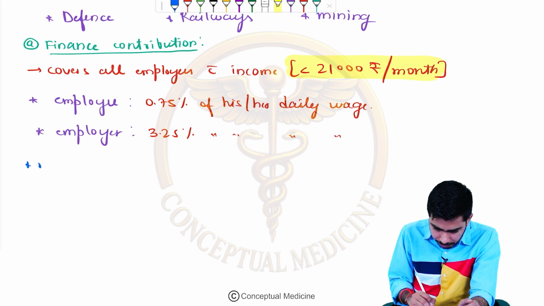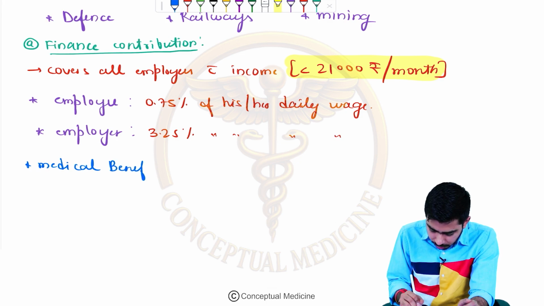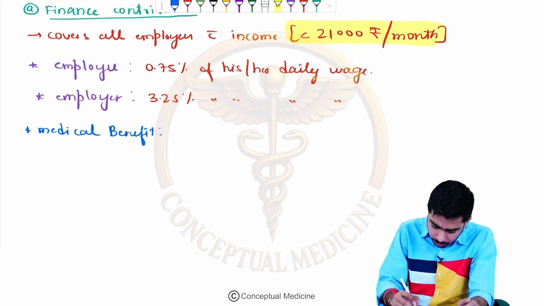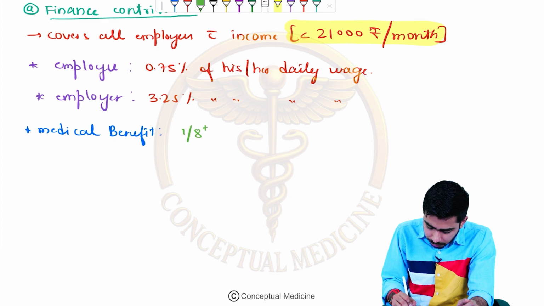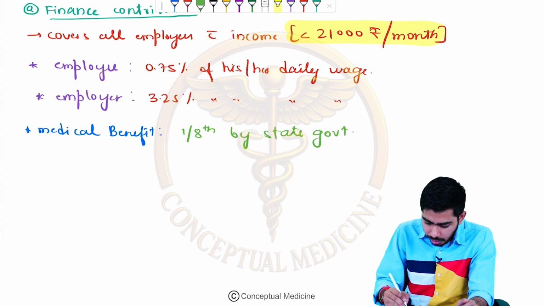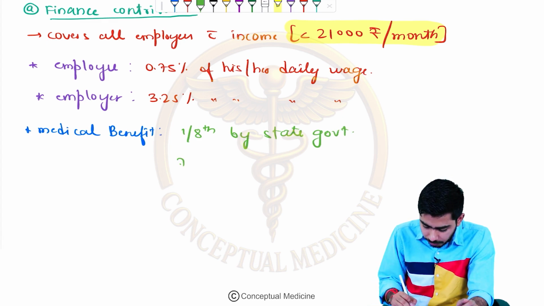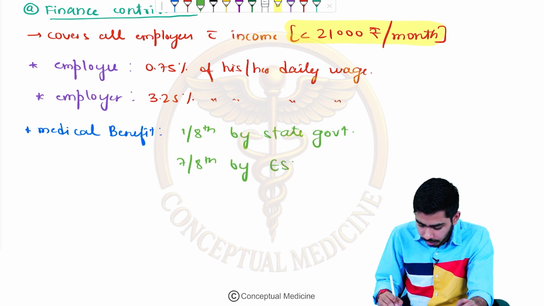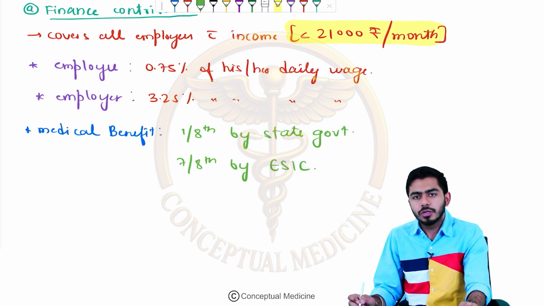So if we talk about the medical benefit, here they are saying that 1/8 will be given by the state government. Very important question, guys. And 7/8 part will be given by ESIC, that is the Employee State Insurance Corporation, right?